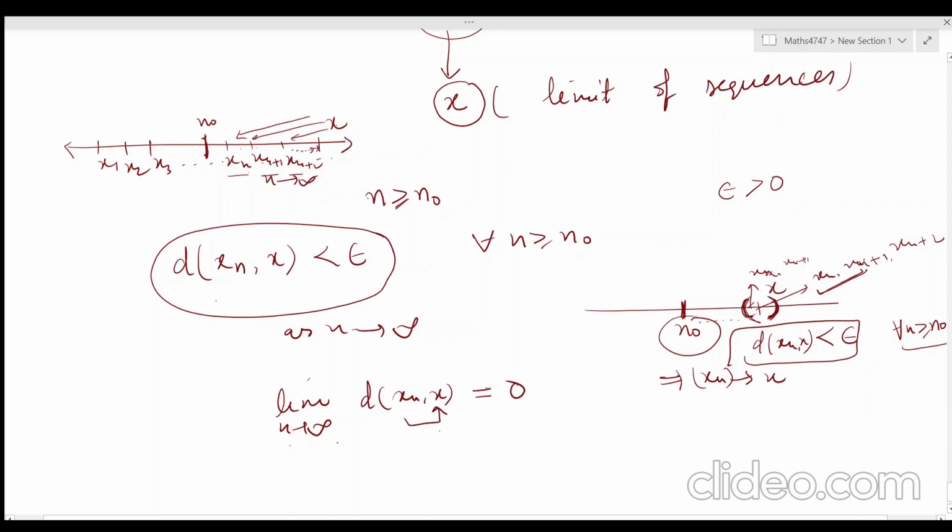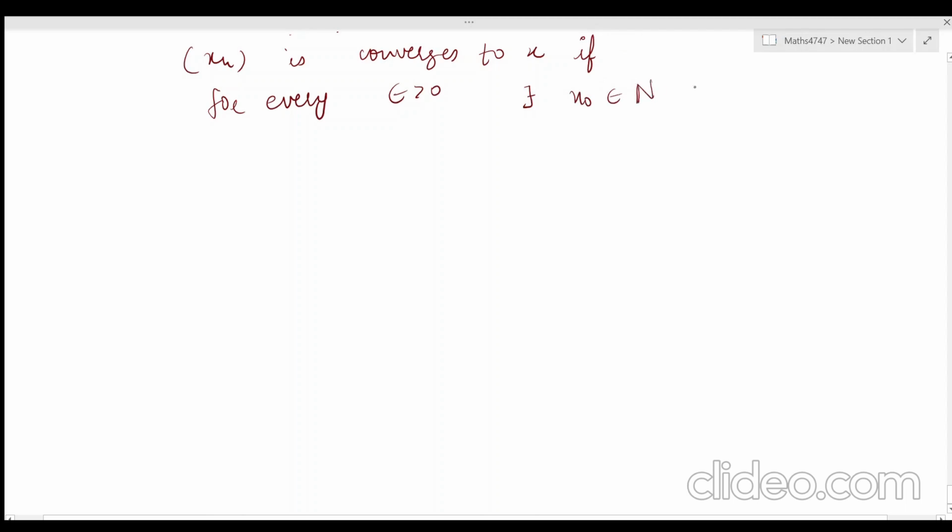So now I am going to write down the definition of convergence. A sequence xn converges to x if for every epsilon positive there exists a natural number n naught belonging to N such that the distance d of xn comma x is less than epsilon for every n greater than or equal to n naught.